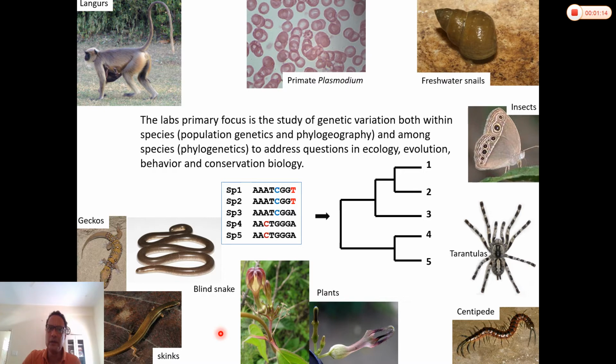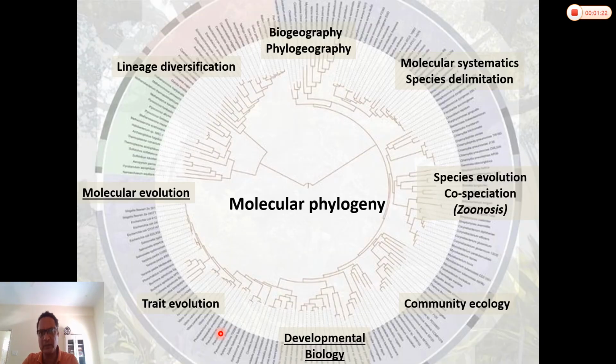So let me go over some of the exciting research that's going on in the lab. But before that, let me tell you about the applications of molecular phylogeny. Phylogenies can be used to understand biogeography and phylogeography of species.